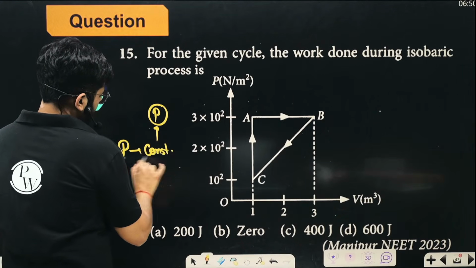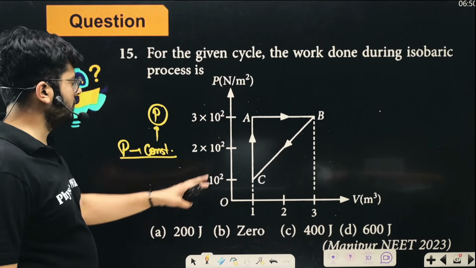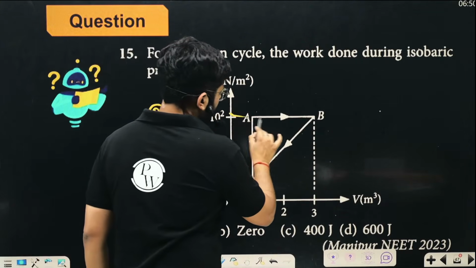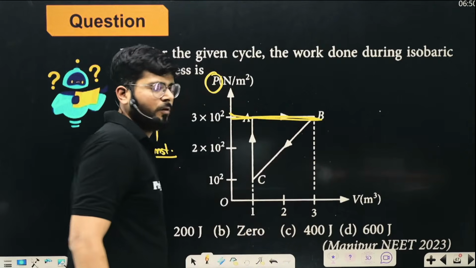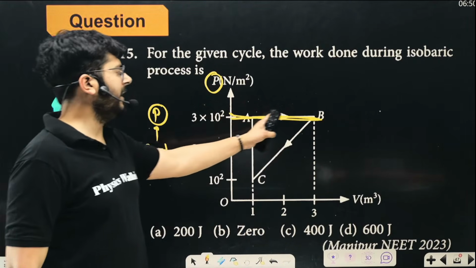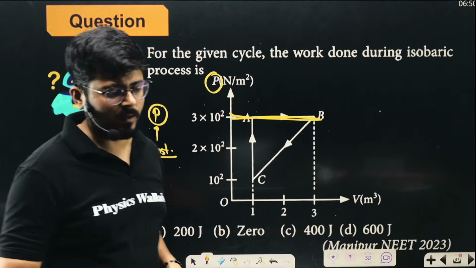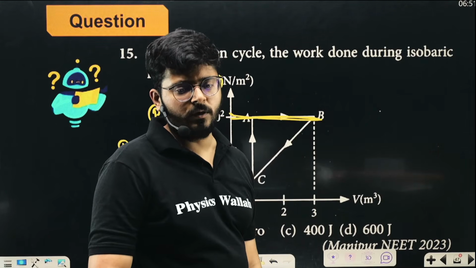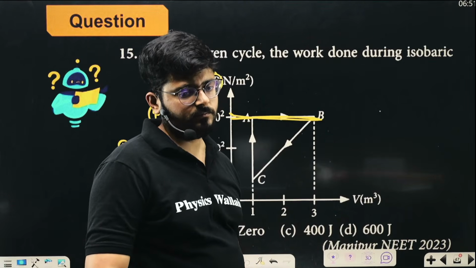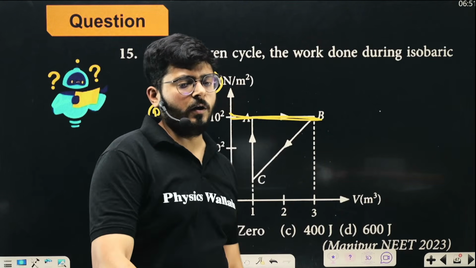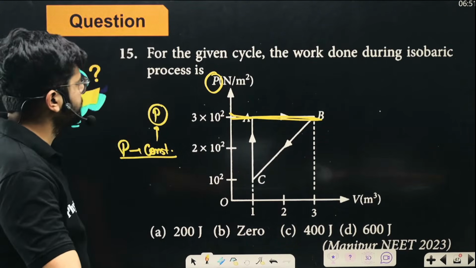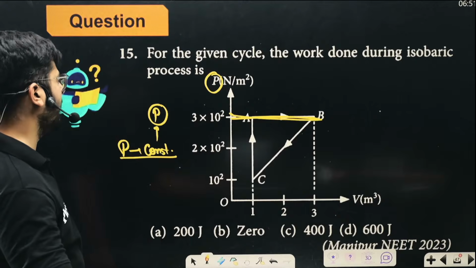In the isobaric process, what is constant? Pressure is constant. In which process is pressure constant? Look over here. This is the pressure axis, and this is the process where the pressure is constant. From A to B, the process from A to B is the isobaric process, right? So think about it. How much work is done during the isobaric process?